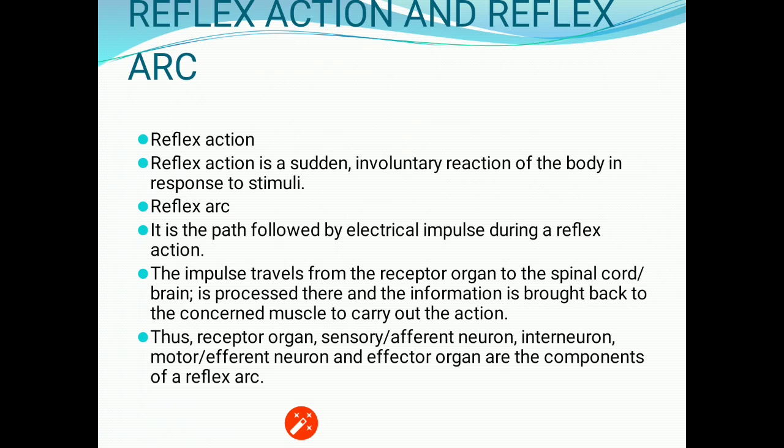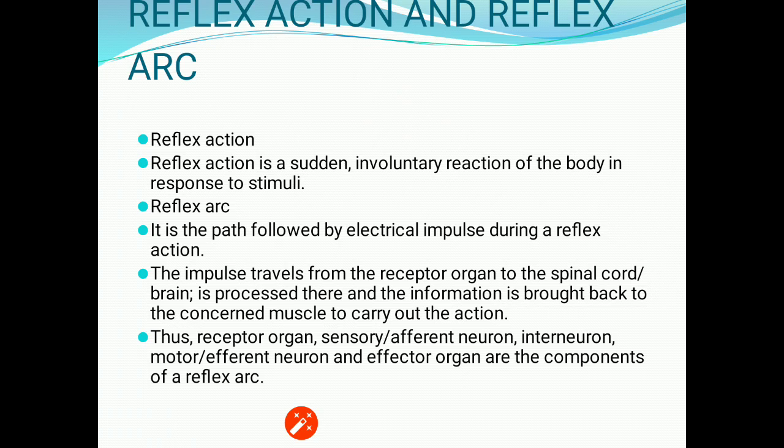The impulse travels from the receptor organ to the spinal cord or the brain. Because here we are discussing the reflex action, we will consider only the spinal cord, and if we are considering the impulse and response pathway, at that time we will consider the spinal cord and the brain together.